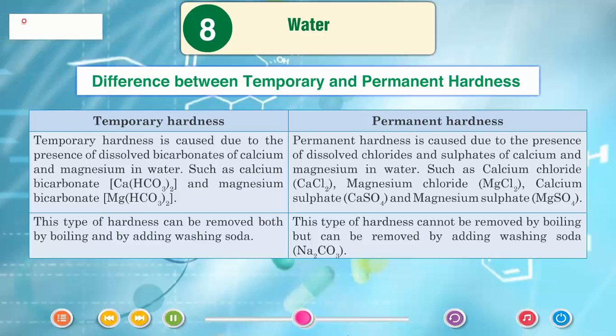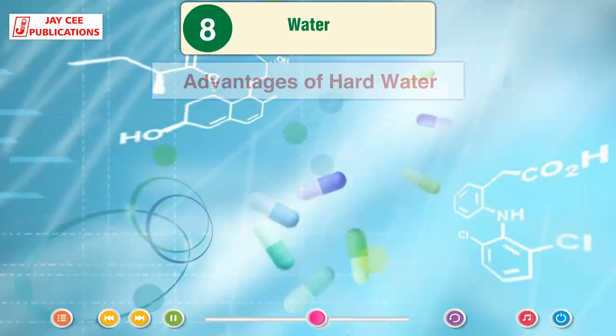Permanent hardness is caused due to the presence of dissolved chlorides and sulfates of calcium and magnesium in water, such as calcium chloride CaCl2, magnesium chloride MgCl2, calcium sulfate CaSO4 and magnesium sulfate MgSO4. This type of hardness cannot be removed by boiling but can be removed by adding washing soda Na2CO3.